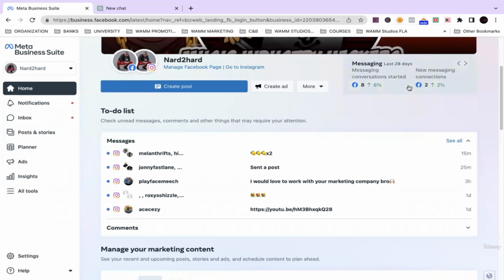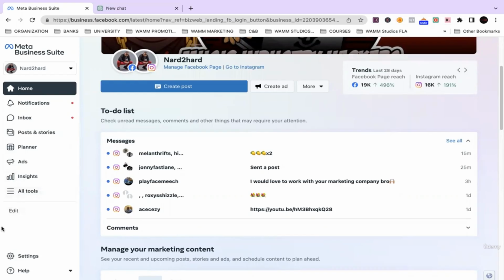All right, guys, we're back at it. Like I said, we're on the other side of things. As you see, we're on the other side of the Facebook ads platform. After you create your account, this is what you'll pretty much be looking at after you log in. We're in the Meta Business Suite. A lot of cool things in here.